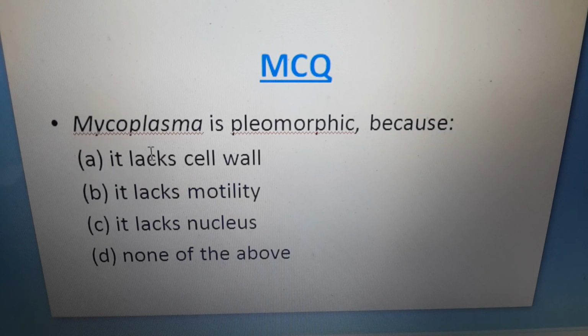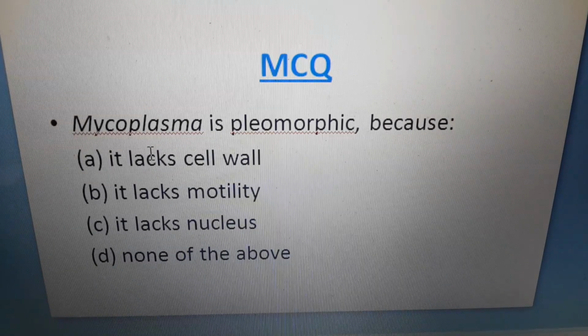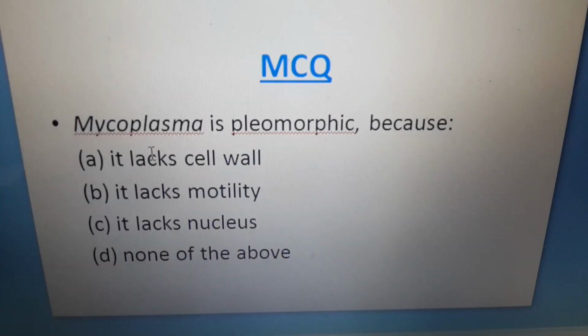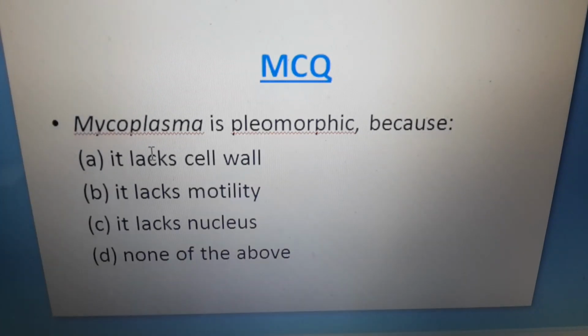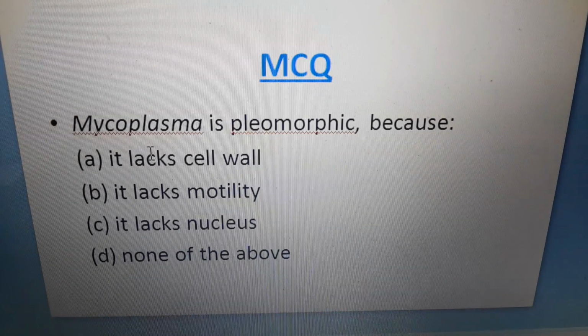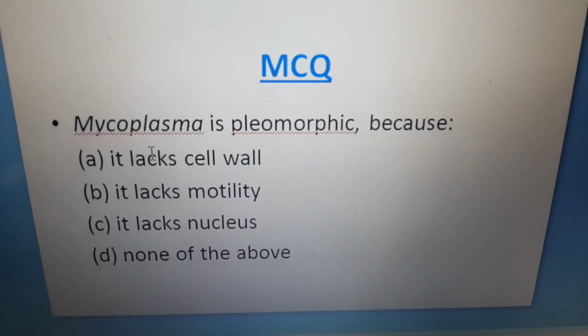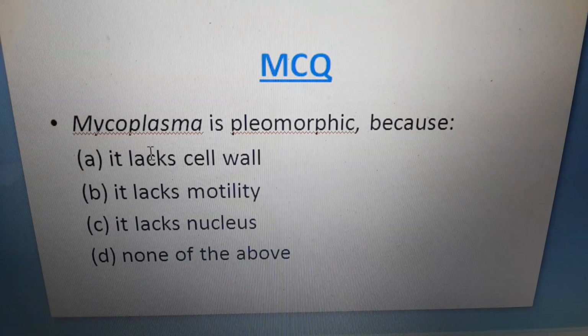Next, mycoplasma is pleomorphic because option A, it lacks a cell wall, next option, it lacks motility, then it lacks a nucleus, and lastly, none of the above. You look at options A, B, C. All properties are possessed by mycoplasma.